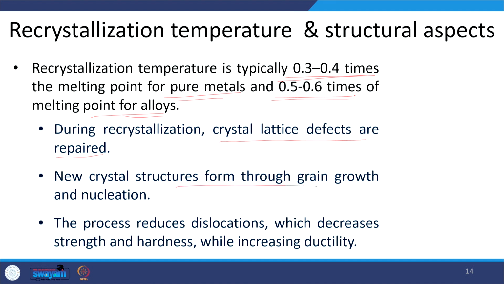New crystals form through the nucleation and grain growth mechanism, and this process reduces the dislocations, which in turn decreases the strength and hardness while increasing the ductility.